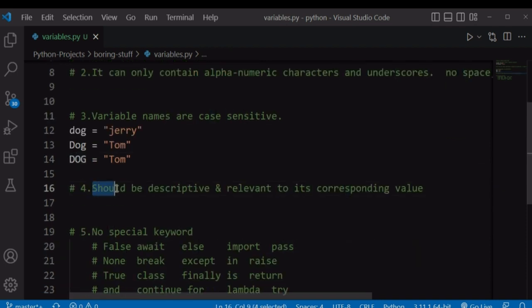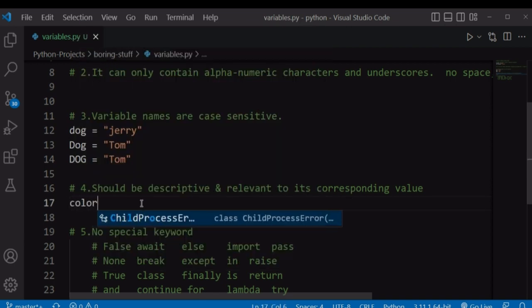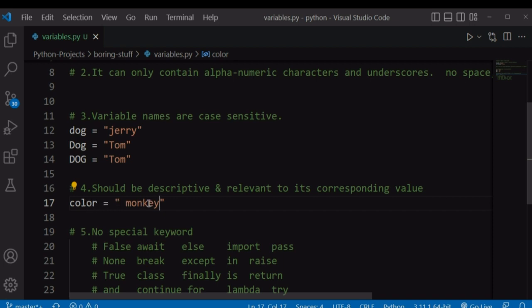Our fourth rule says that a variable name shall be descriptive and relevant to its corresponding value. By this we mean that, for example, if you have a variable name color, you are expecting something related to color within the value contained in this variable. What if a person has defined a variable name color and has a value that is totally irrelevant to its corresponding variable? Maybe something like a monkey. People will wonder, oh, color is equal to monkey? How? This doesn't make sense at all, right? So we are expecting maybe a color like red or white, something that is relevant to its corresponding variable.